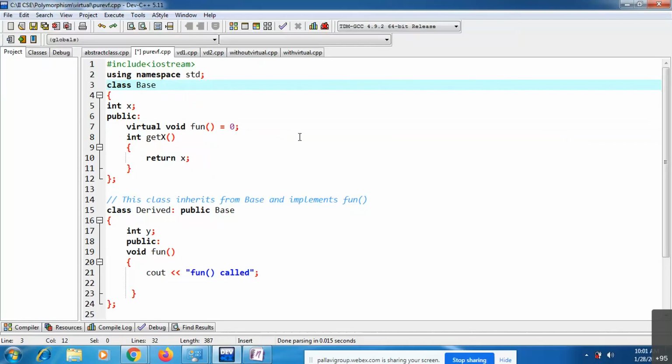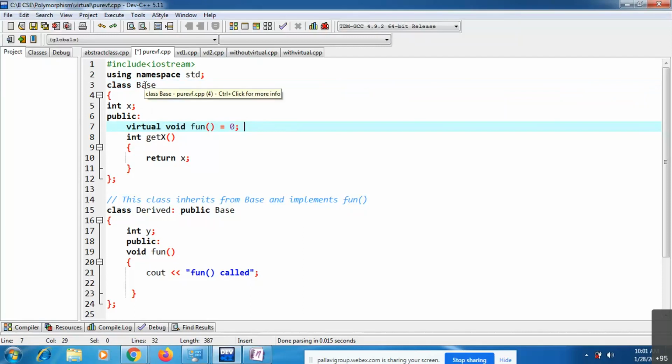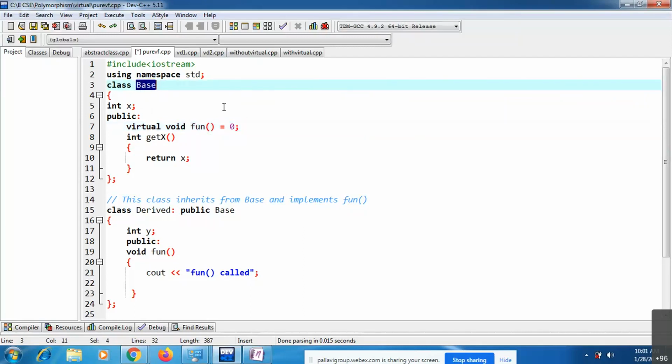Simple definition: an abstract class is a class which consists of at least one pure virtual function like this. This is a pure virtual function, right? This base class now has a pure virtual function, so you call this base class an abstract class.